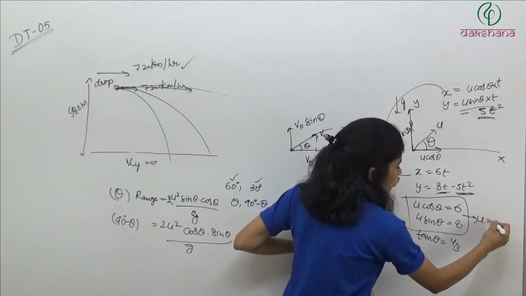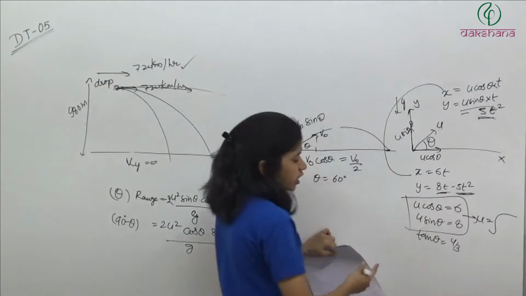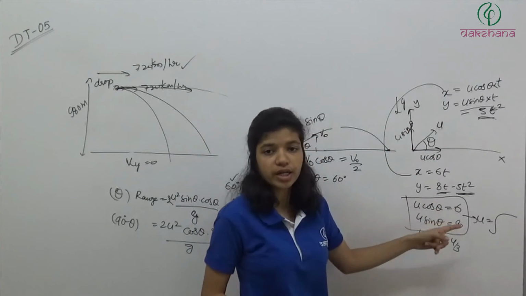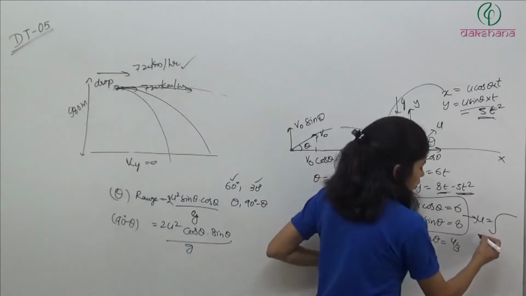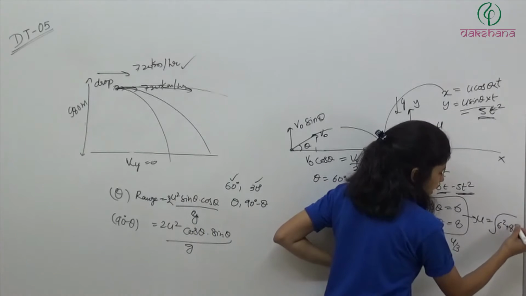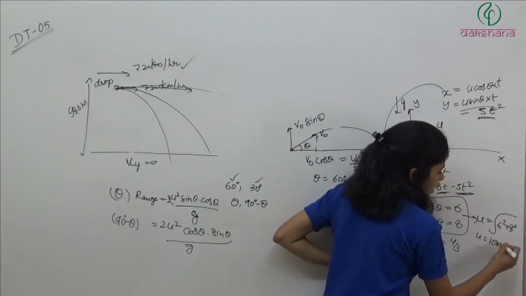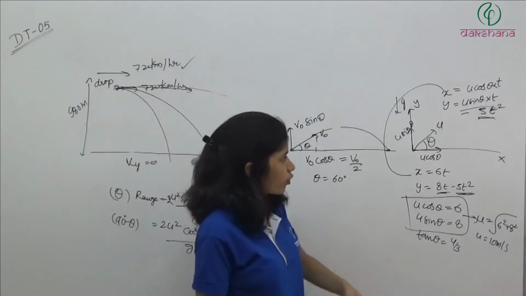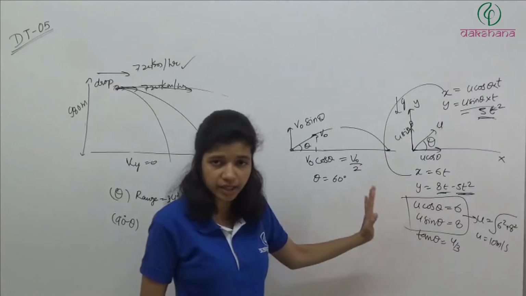So u will be equal to what? u square cos square theta, this component square plus this component square. 8 square plus 6 square, it is 100. So u is equal to root of 6 square plus 8 square, u is equal to 10 meter per second. Clear?